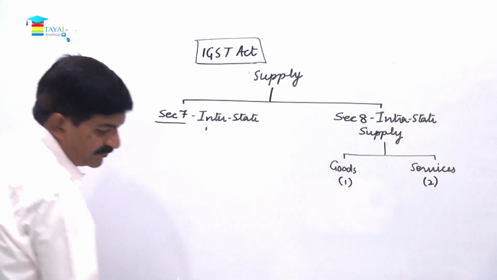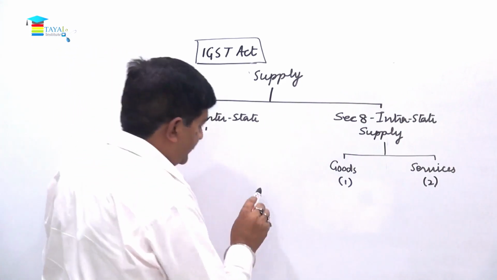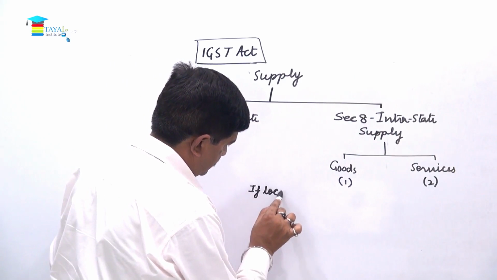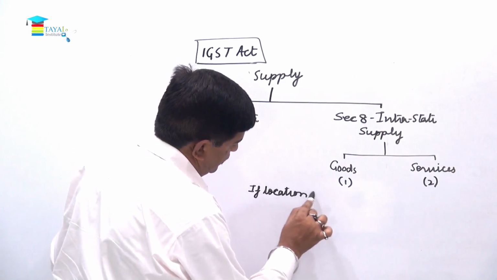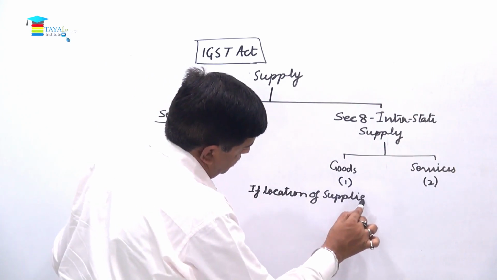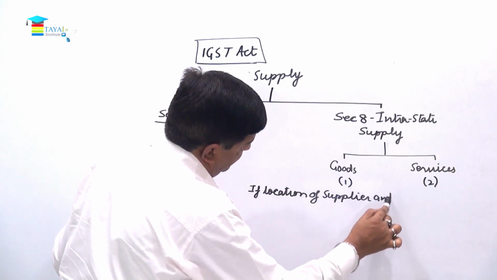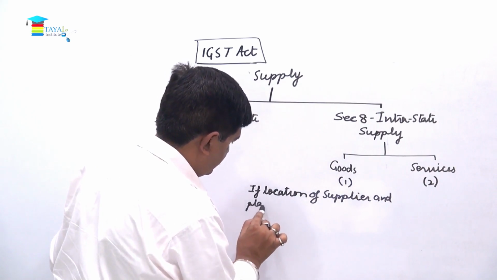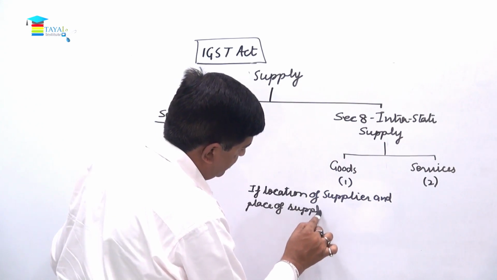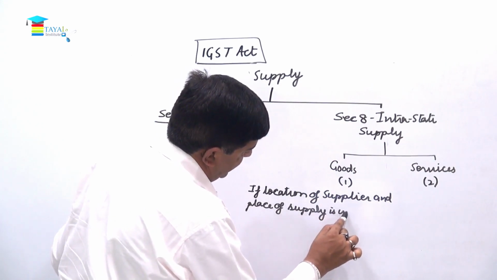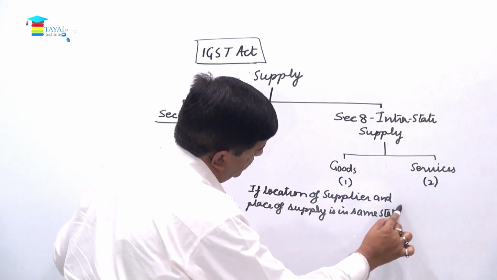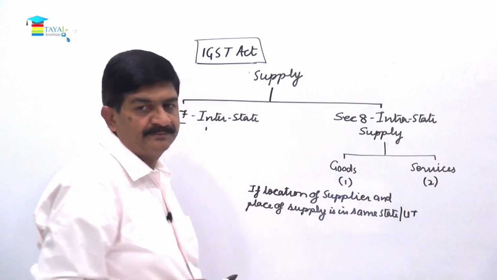So in case of goods, if the location of supplier and place of supply are in the same state or union territory.